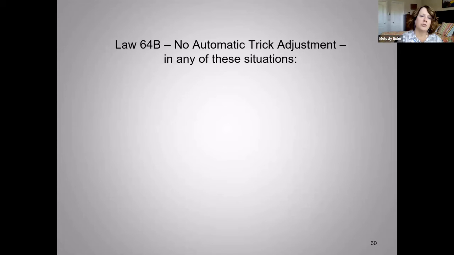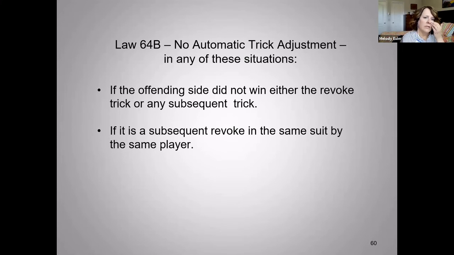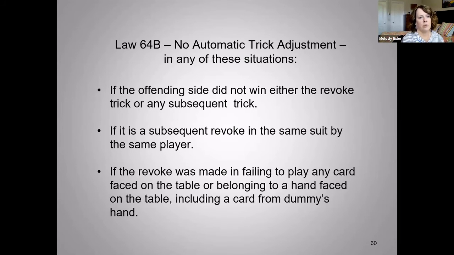So no automatic trick adjustment in these situations. If the offending side did not win either the revoke trick or subsequent tricks, there's no automatic adjustment. We can't give back what we don't take. If it is a subsequent revoke in the same suit by the same player, so if I revoke in hearts on 3 different tricks, it's only a 1 suit revoke. It's only 1 revoke that we're adjudicating here. We're not treating each one as a separate revoke.